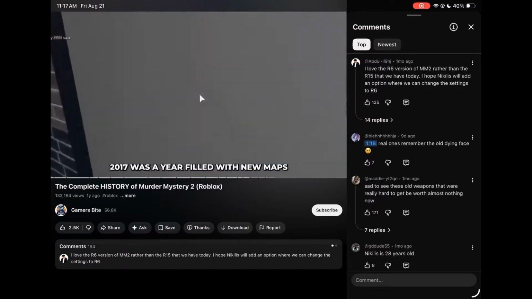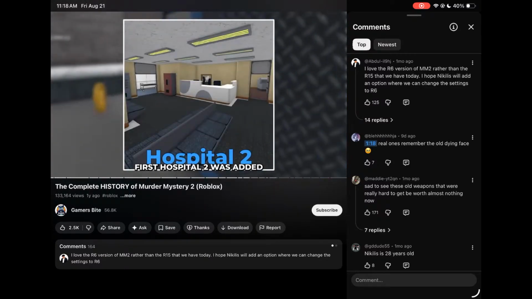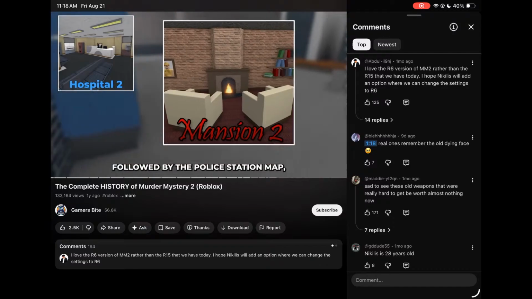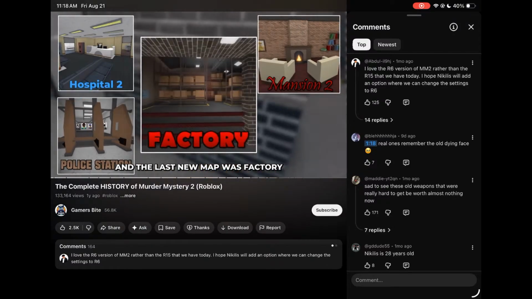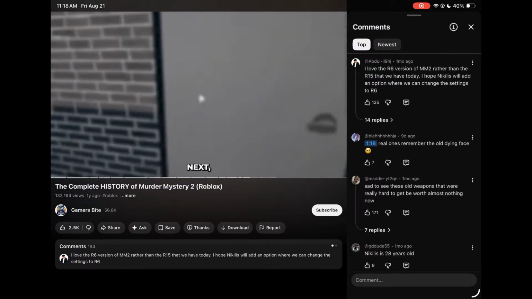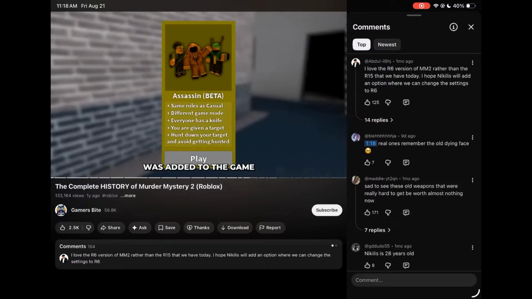2017 was a year filled with new maps. First, Hospital 2 was added, then Mansion 2, followed by the police station map, and the last new map was Factory. Next, the Assassin game mode was added to the game.